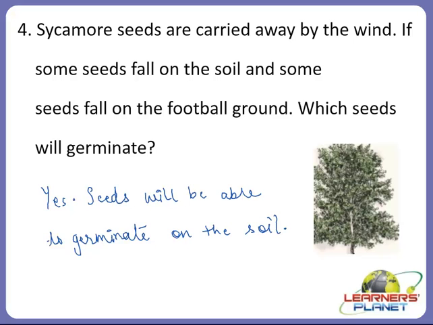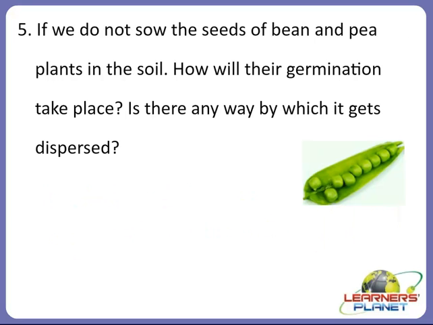So the seeds which fall on the soil which provides nutrients will be able to grow well. Now let's see another question, children. If we do not sow the seeds of bean and pea plants in the soil, how will their germination take place? Is there any way by which it gets dispersed?